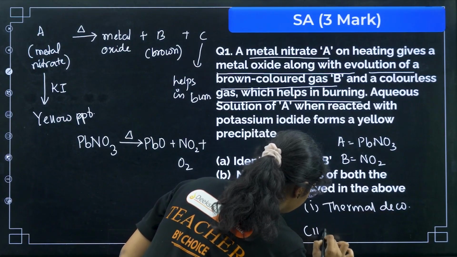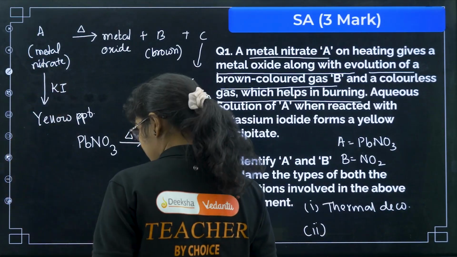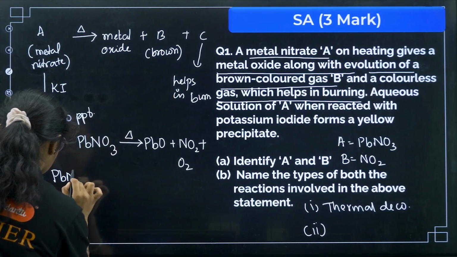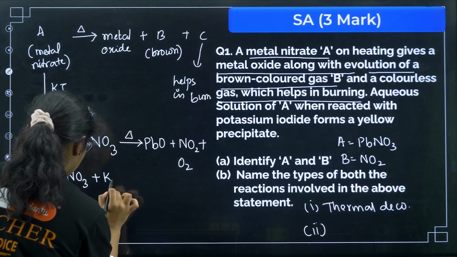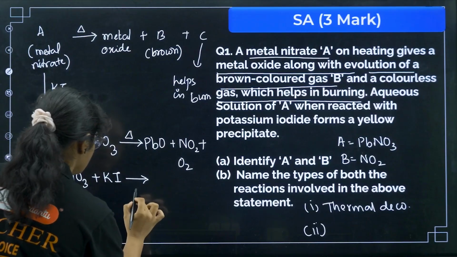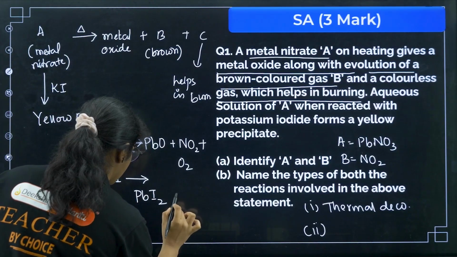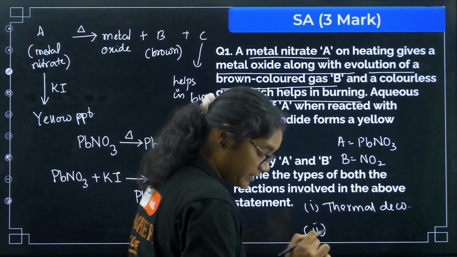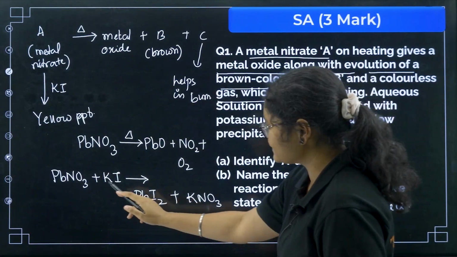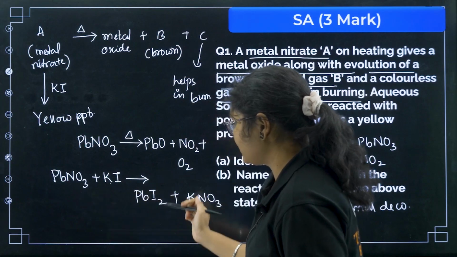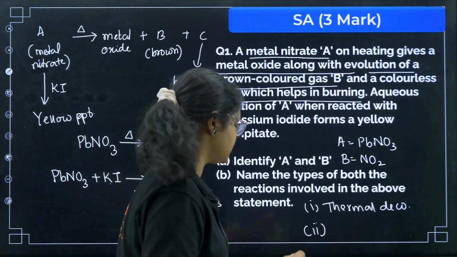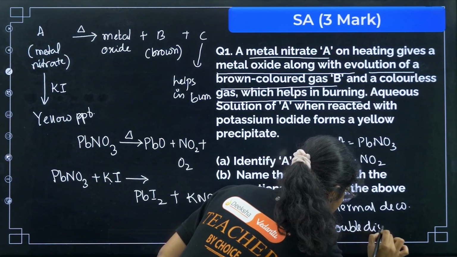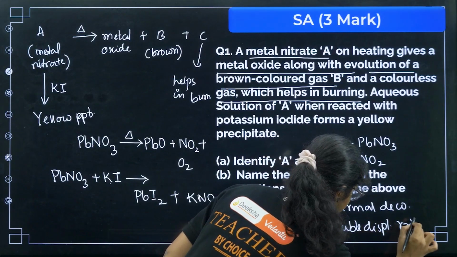And the second one, if you see, you get KI here. So what will be the reaction here? If I write the reaction, that is PbNO3 plus KI will give you PbI2 plus KNO3. Now if you see this reaction, here what has happened? Pb and I, K and NO3 have formed, so that is a double displacement reaction. So the second reaction here is double displacement reaction.